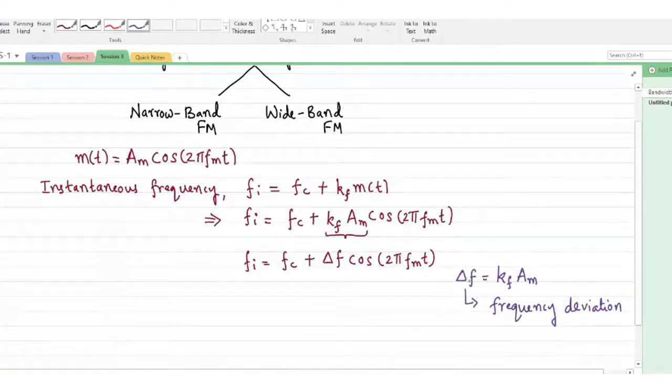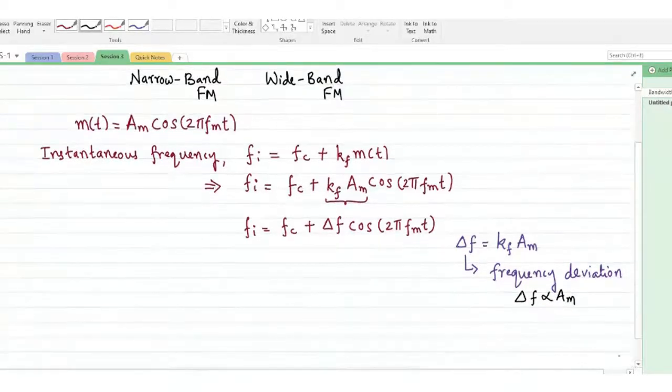So this is another important parameter in FM analysis, where delta f is called the frequency deviation. Look at the relation of delta f, Kf being a constant which is fixed at a certain point. Delta f is proportional to Am. You should note that the frequency deviation will be used in several numerical problems as well. So delta f is proportional to Am, and that should be noted down very carefully. And this is independent of the modulating frequency.